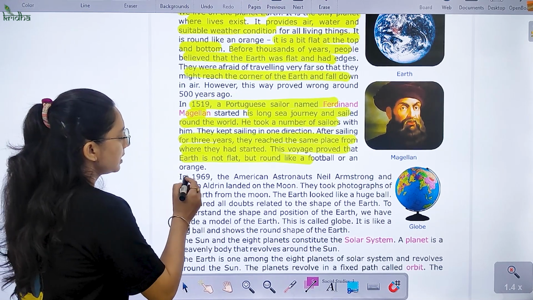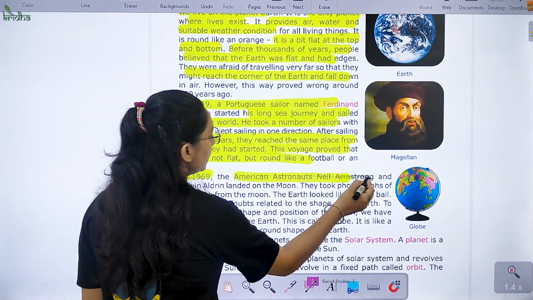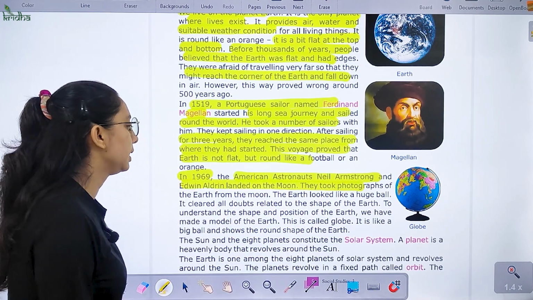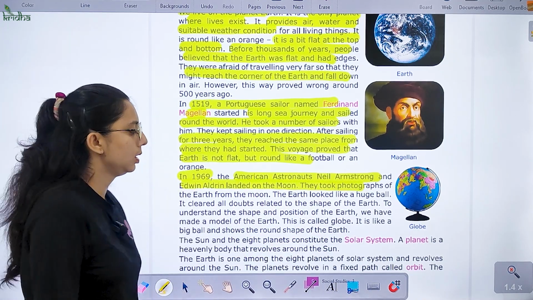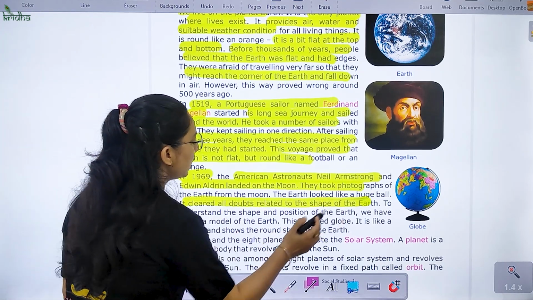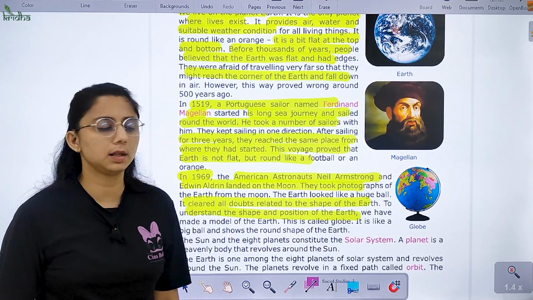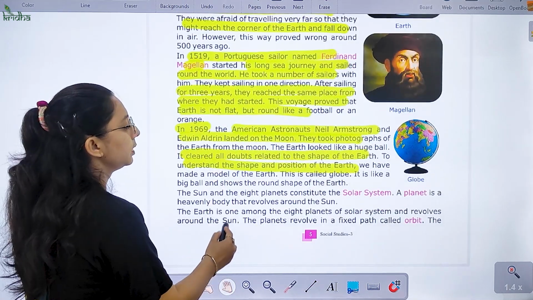So in 1969, American astronauts Neil Armstrong and Edwin Aldrin landed on the moon and they took photographs of the Earth from the moon. The Earth looks like a huge ball. It cleared all the doubts related to the shape of the Earth and helped us understand the shape and the position of the Earth. We had a model of the Earth.